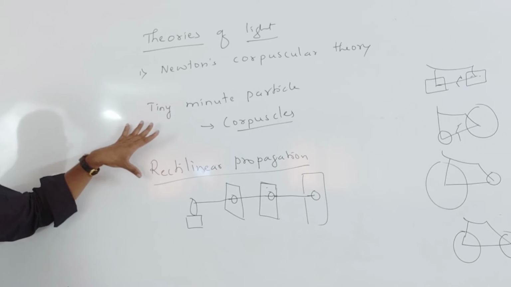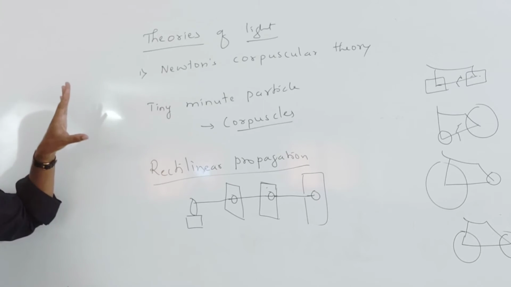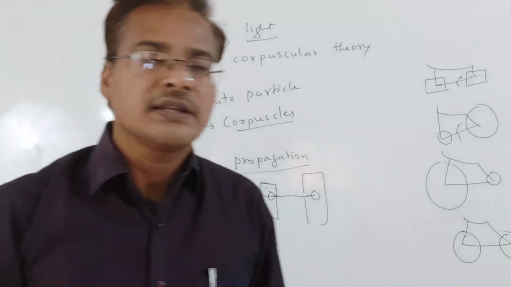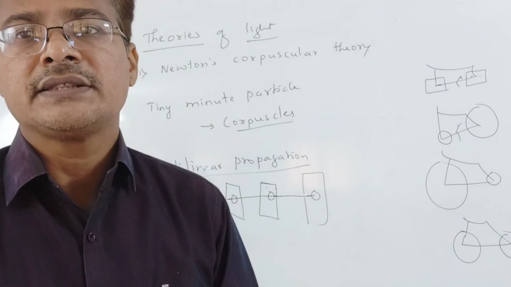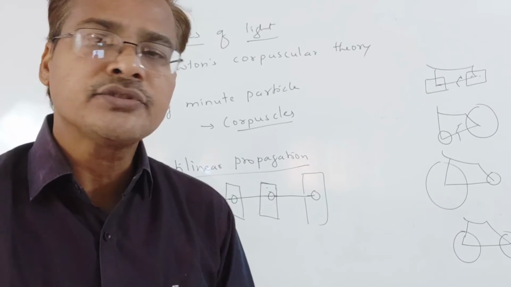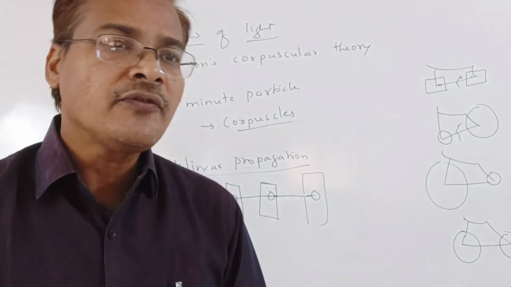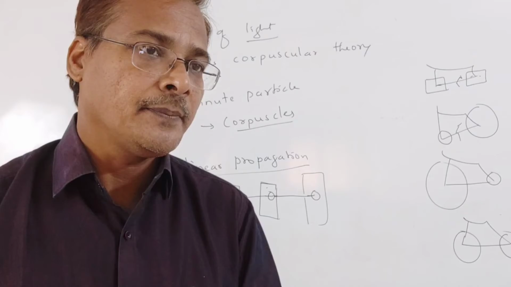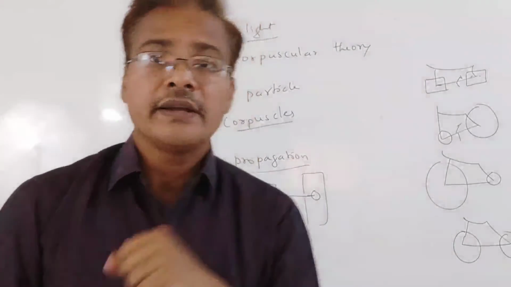By using that theory, reflection also we understood, but interference and diffraction we can never understand by this law or by this theory. And he also explained that the velocity of light is more in a denser medium than in the rarer medium, more in water, the denser medium.